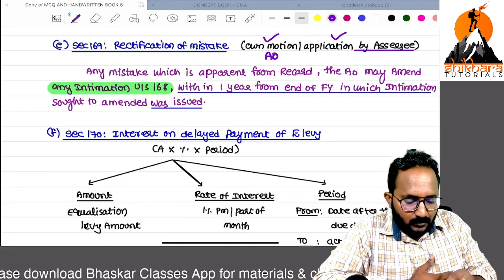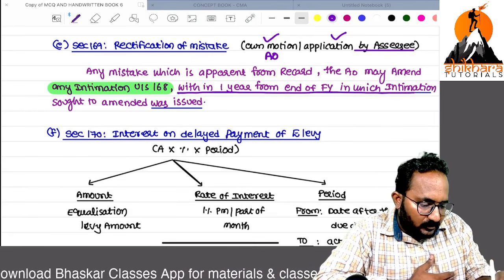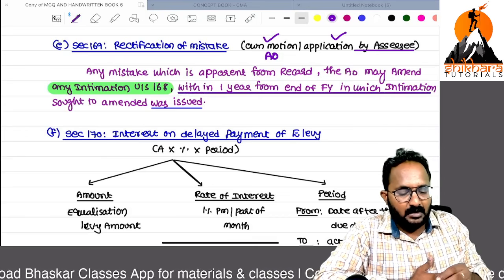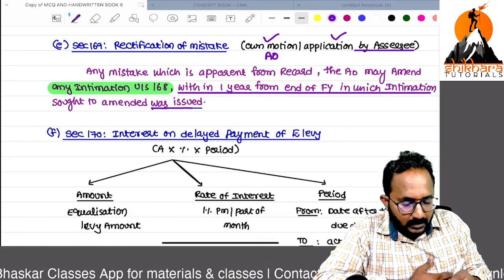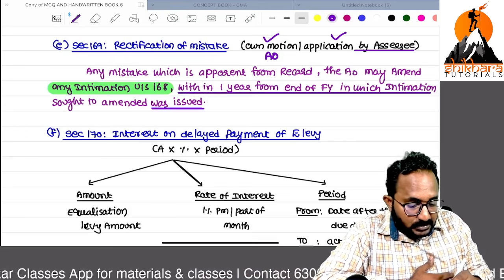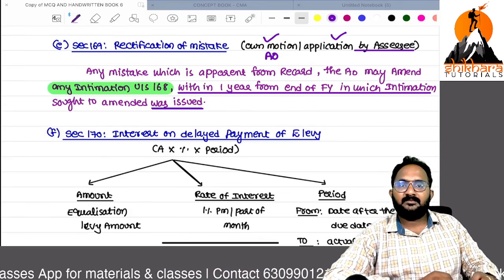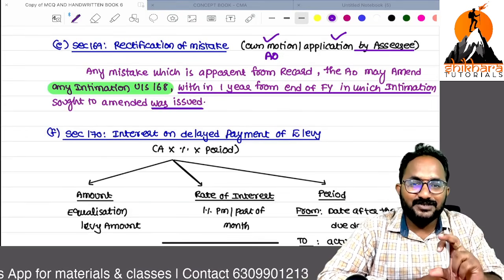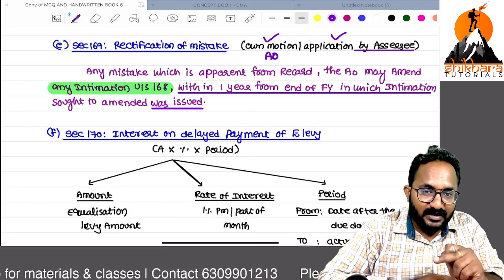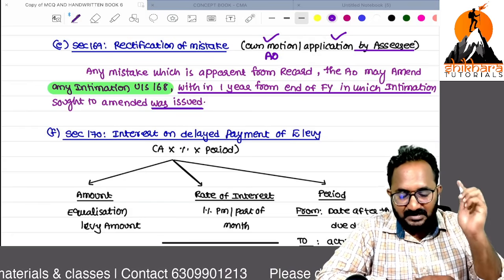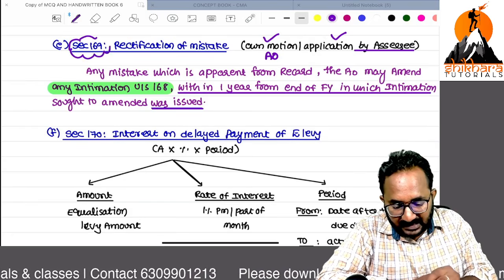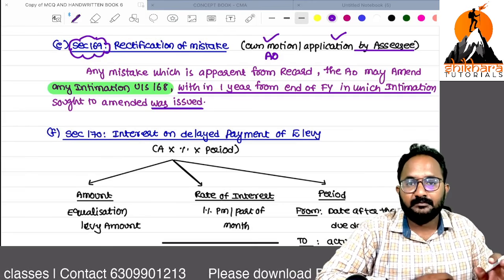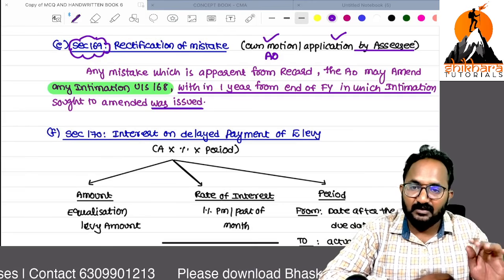No problem, within 1 year from the end of the financial year in which the order sought to be amended was issued, we have to issue the rectification of mistake.